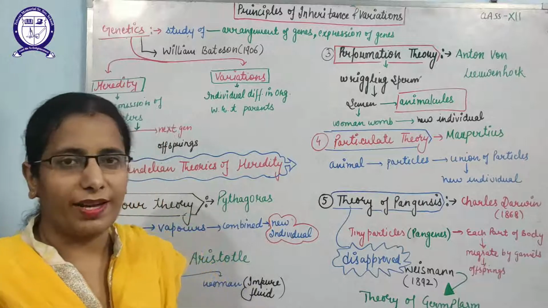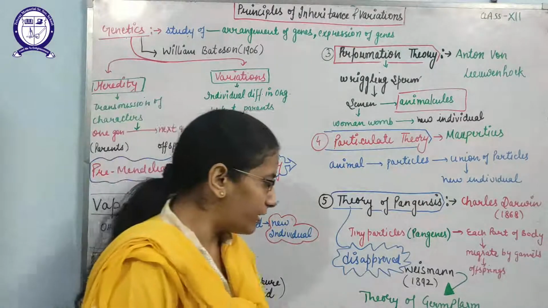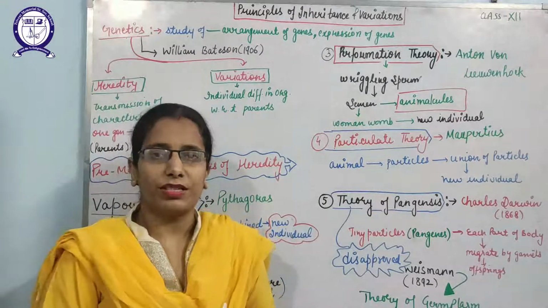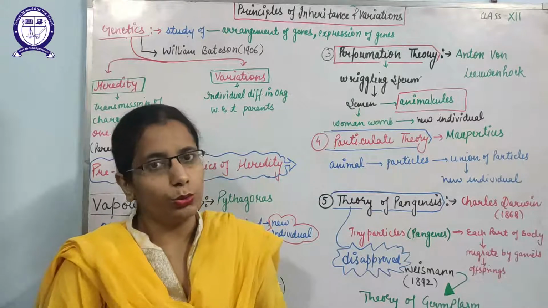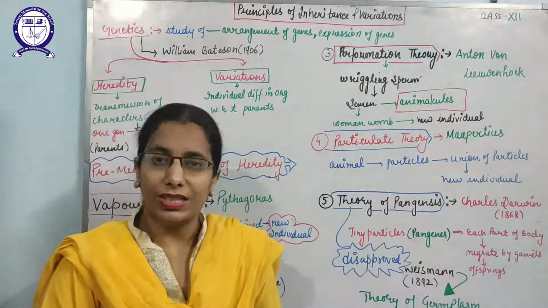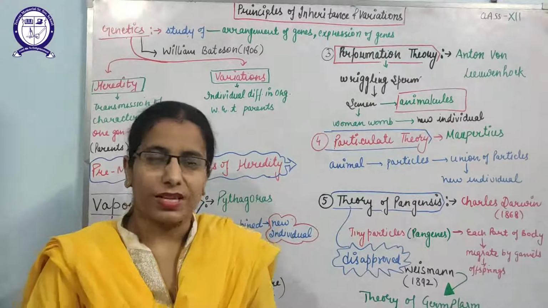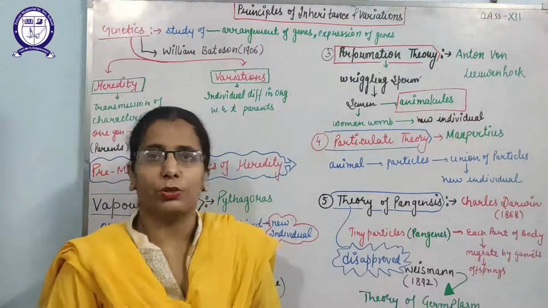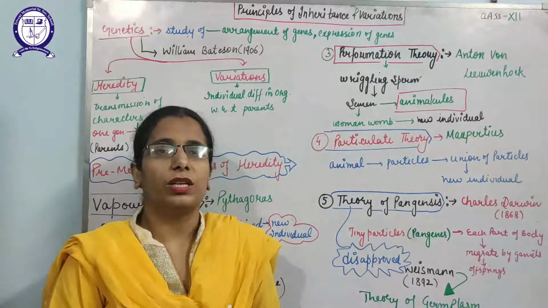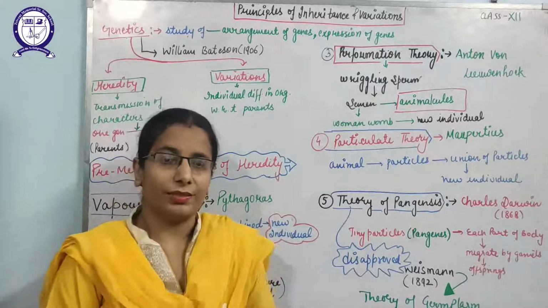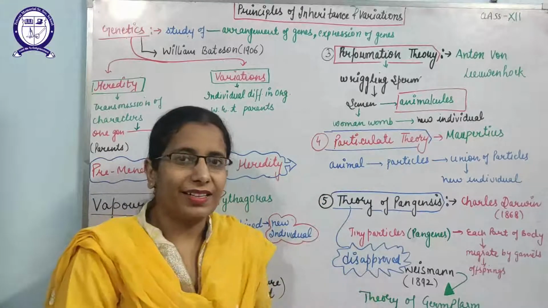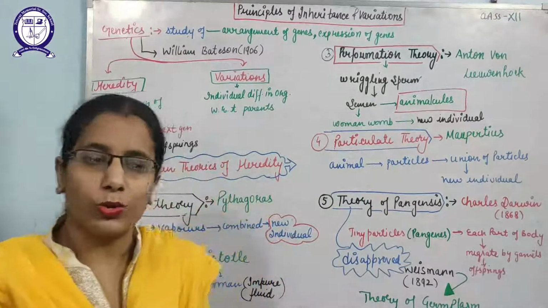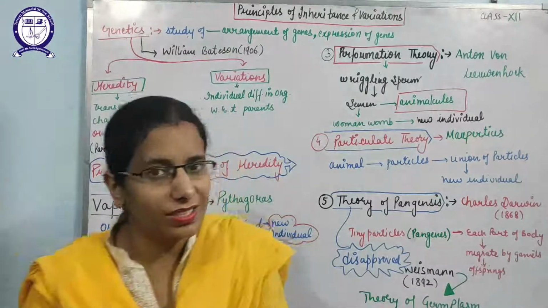But this theory was disapproved by the scientist Weismann in 1892, and Weismann said this theory cannot confirm the transmission of characters in exact form, so he gave the theory of germplasm. What does this theory state? The theory of germplasm states that every organism is made up of two types of cells, the germinal cells and the somatic cells. Germinal cells are immortal and will pass from one generation to the other with the help of the chromosomes. That means Weismann was indirectly indicating towards the genes: something is carried by the chromosomes that is passed from one generation to another.